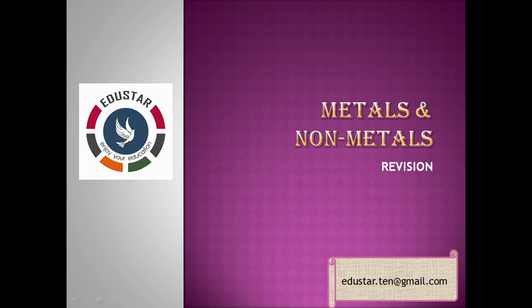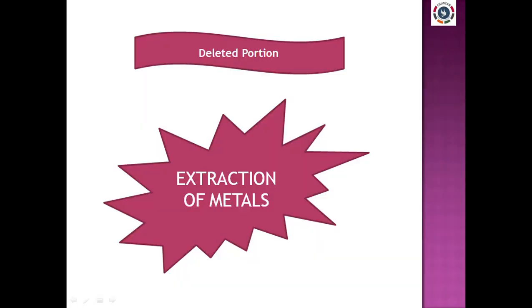Okay. And important news in this topic is extraction of metals. In the metals and non-metals chapter, extraction of metals is completely removed. That is, we have learnt about how the metals are extracted using different methods: electrolytic refining, roasting, calcination. All these processes, everything is deleted. So please make note that extraction of metals is deleted in our portion.